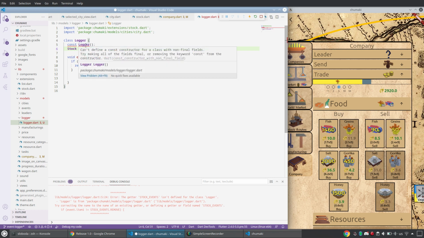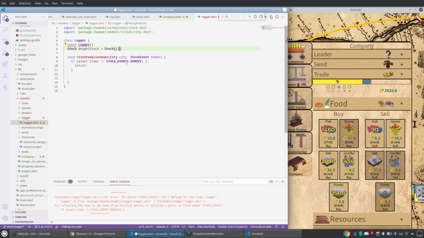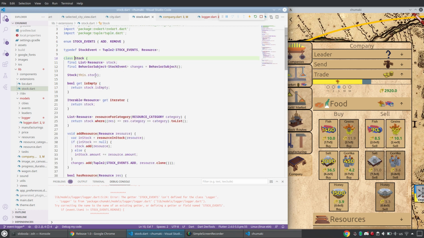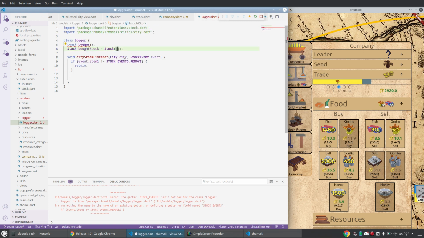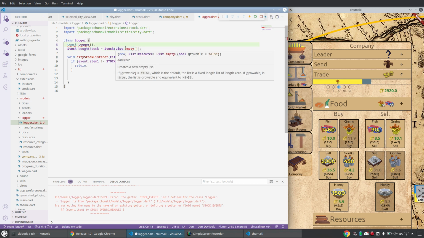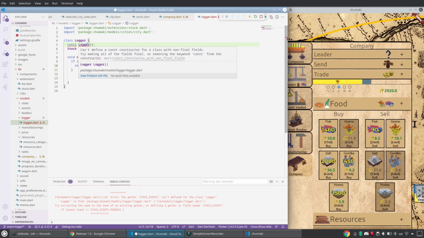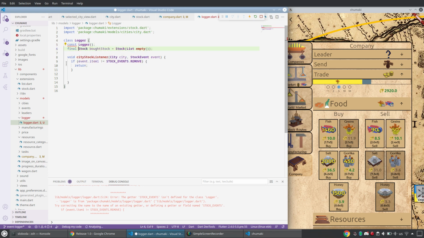What does it want? It wants some empty list. What is this? It wants this stock, and this stock is a list. Then I have to pass something, list from list empty. Yeah, I want it to be mutable. Not mutable, but growable. Yes, correct. Growable, false. What does it want? Can't define a const constructor with non-final fields. Final. What does it want again?